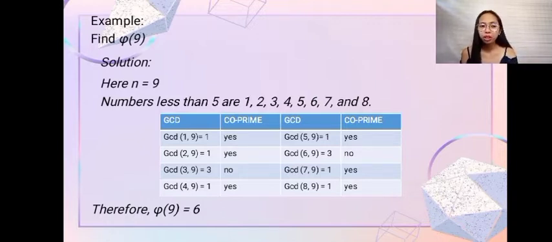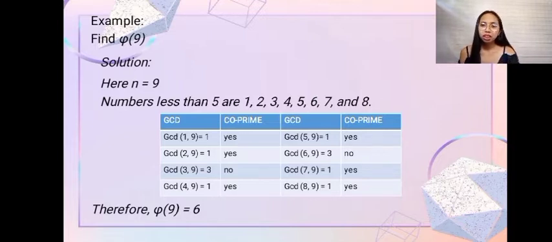In the co-prime column, we wrote yes, no, yes, no. If yes, that means the number is relatively prime to 9. But if no, it means that the number isn't relatively prime to 9. By the way, class, when we say relatively prime, it means that the GCD is equal to 1.